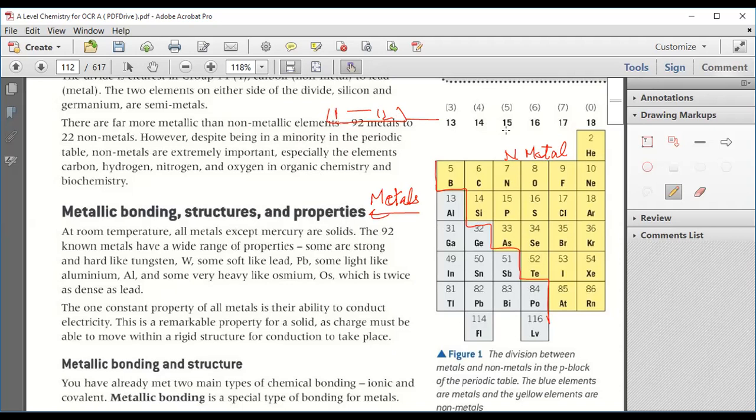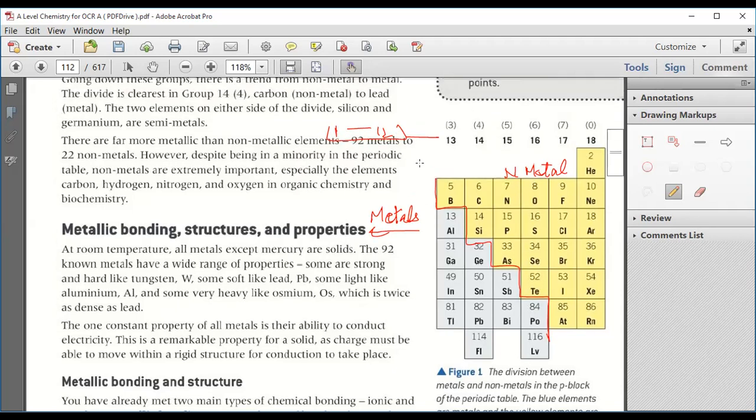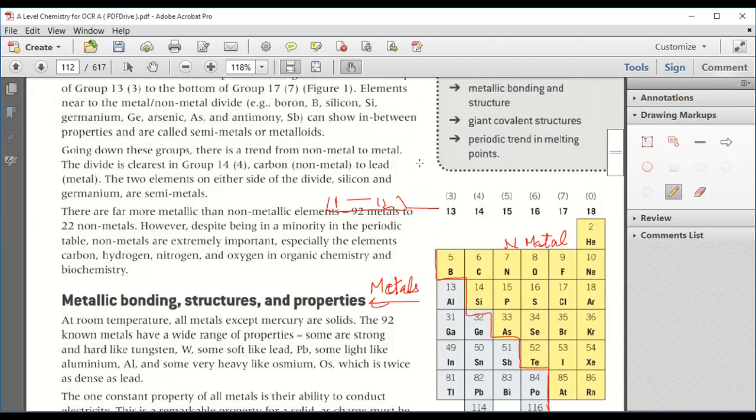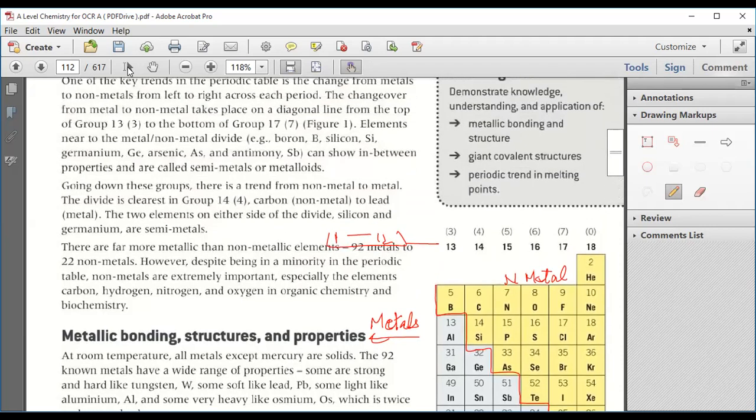So metals and non-metals are separated in such a manner in the periodic table. Elements near the metal and non-metal divide, for example boron, silicon, germanium, arsenic and antimony, show in-between properties and are known as semi-metals or metalloids.